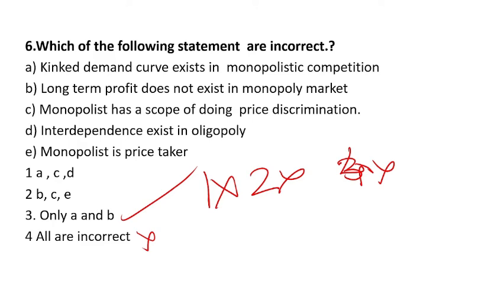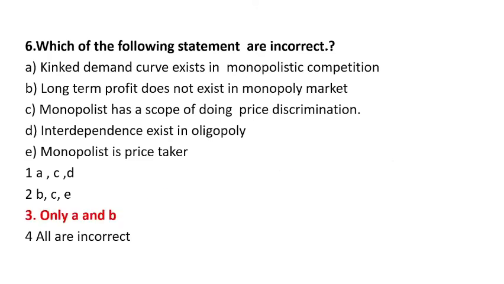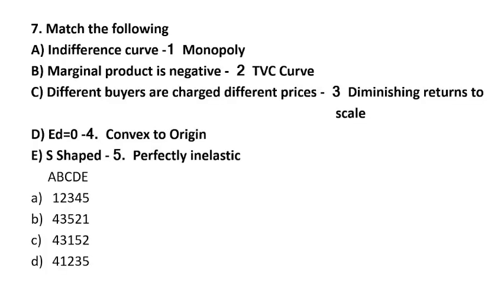अरे भाई monopolistic में नहीं होता, oligopoly में होता है. अब long term profit does not exist in the monopoly market. कैसी बातें कर रहा है यार ये? मोनोपोली मार्केट में लॉन्ग टर्म प्रॉफिट एग्जिस्ट करेगा, so the statement is incorrect. Now C we have already seen, interdependence we have seen, and monopolist is price taker. This is also correct. Only A and B will be the right answer. Option number 3 is the right answer.